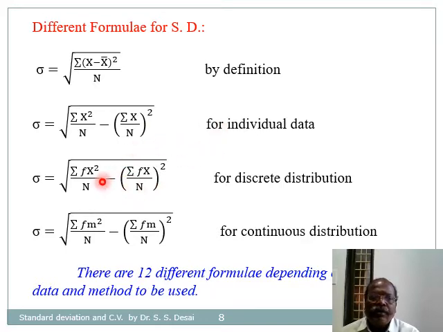Now for discrete distribution, the formula becomes sigma equals root of summation of f into x square divided by n minus (summation of f into x divided by n) whole square. And for continuous frequency distribution, this becomes sigma equals root of summation of f into m square divided by n minus (summation of f into m divided by n) whole square. So there are in all 12 different formulae depending upon the nature of data and the method to be used while calculating standard deviation.